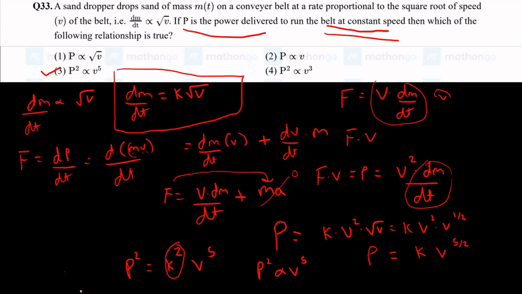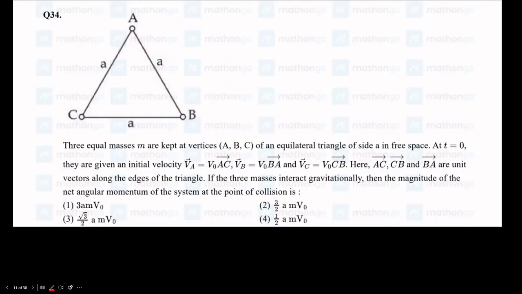On to the next question. Okay, this is a good question. We should know how particles behave among mutual gravitation fields for this. I will tell you a thing. If they are placed on an equilateral triangle, the meeting point is the centroid.